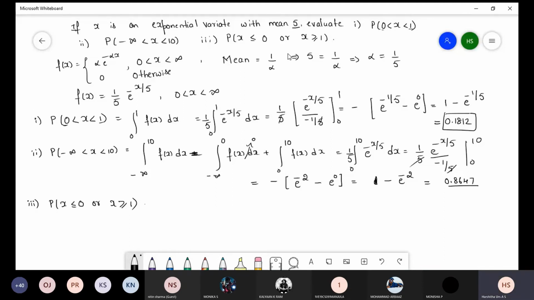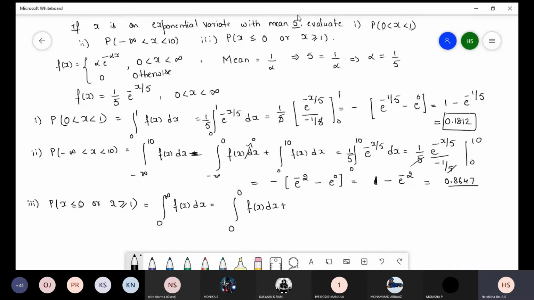Next one, they have given p of x less than or equal to 0 or x greater than or equal to 1. So here we can write the formula 0 to infinity f of x into dx. So here less than or equal to 0: first limit will be 0 to 0 f of x into dx.